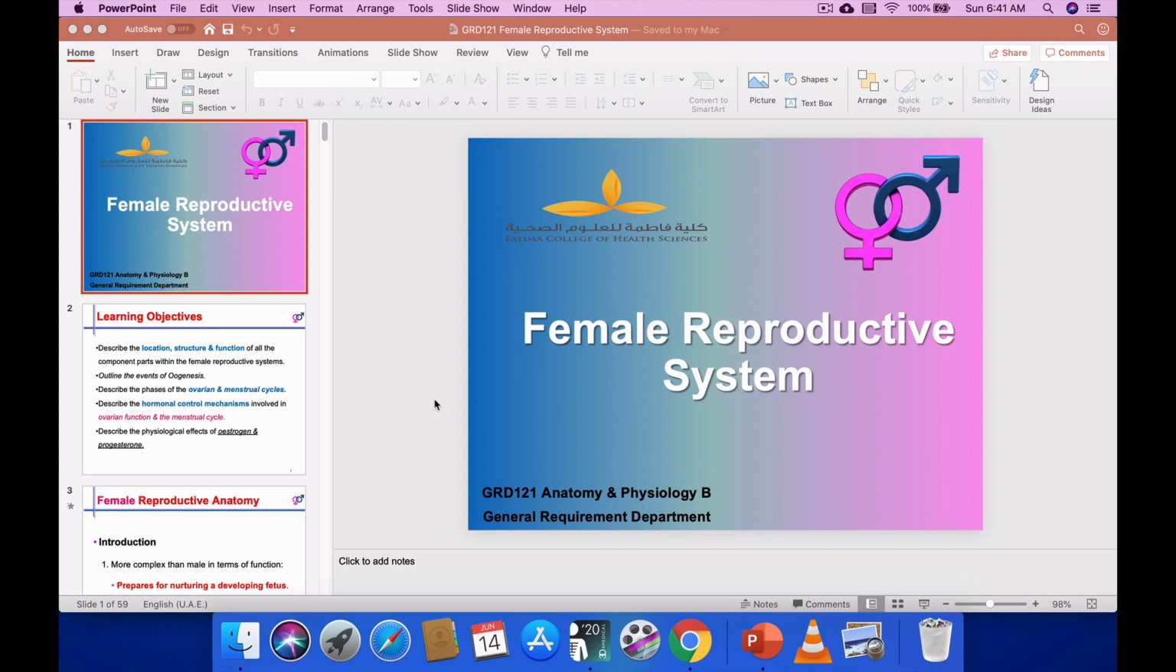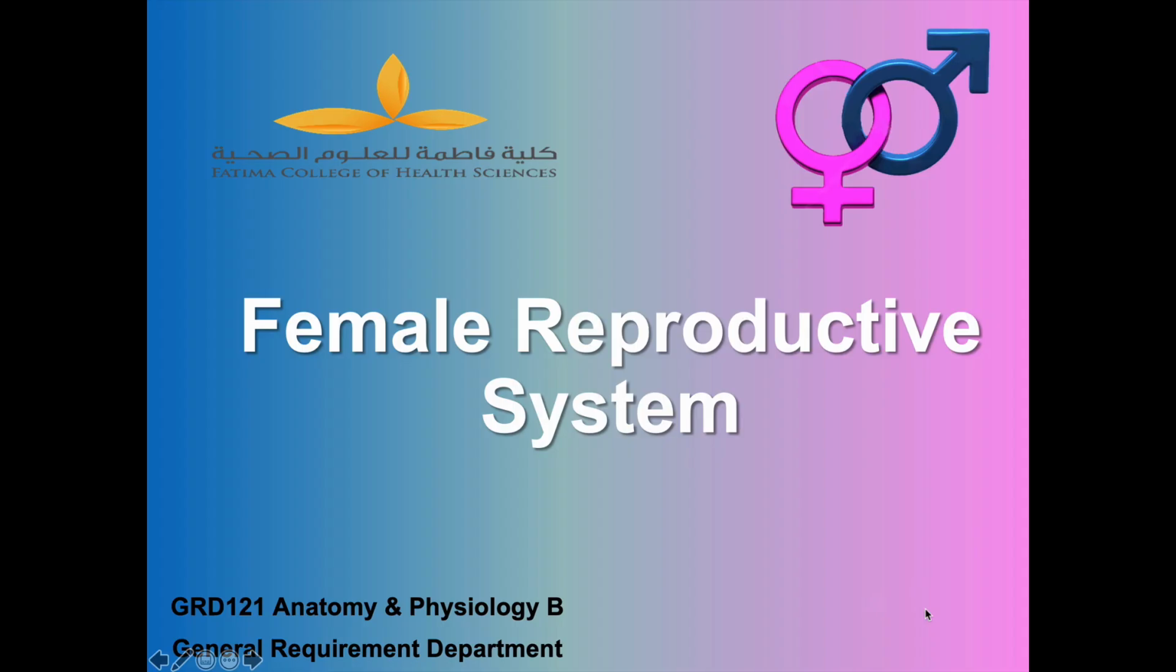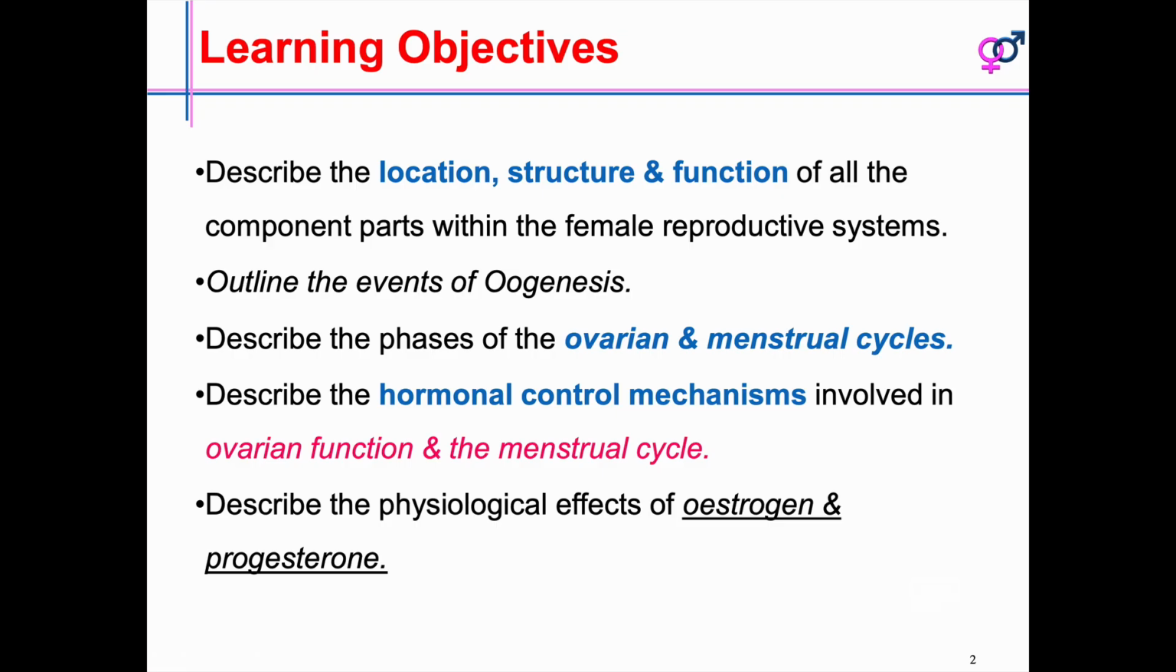Coming to the female reproductive system, in this lecture we will see about various objectives. In this female reproductive system, we have to study even a little bit of the fertilization process also. Okay, so let's start. Coming to the learning objectives, we will study the location, structure and functions of each part of the female reproductive system. Outline the events of oogenesis, that is formation of ovum from the ovary.